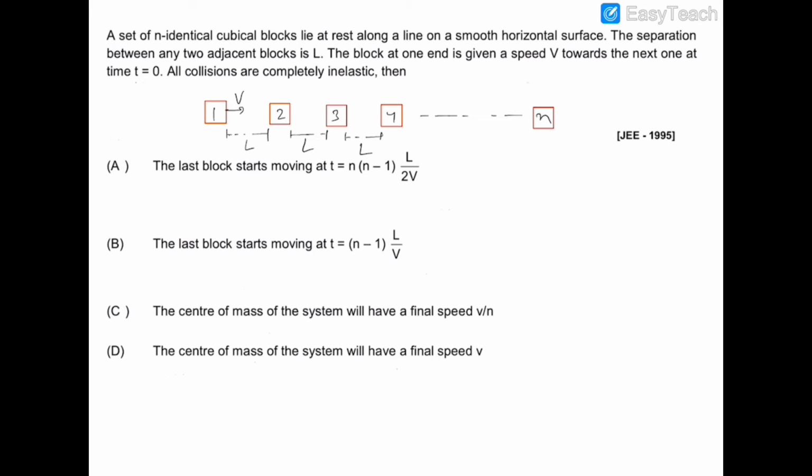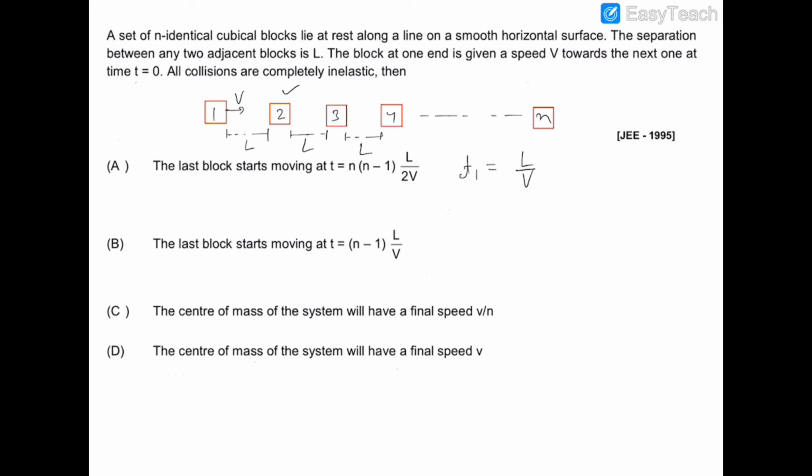Then we have to choose the correct option. First of all, we have to find out the time at which the last block will start to move. So let us find out the time in which the second block will start to move. Let's suppose this time is t1. So t1 will be equal to L by v.